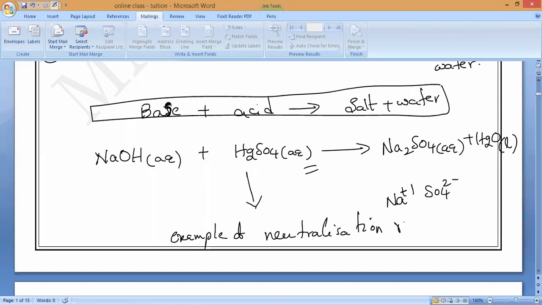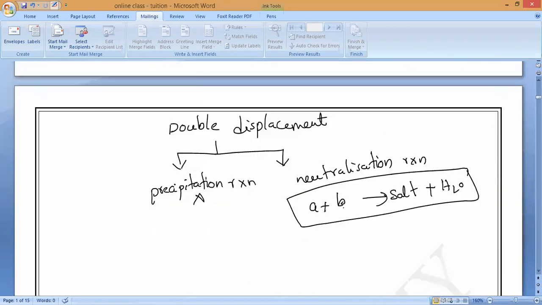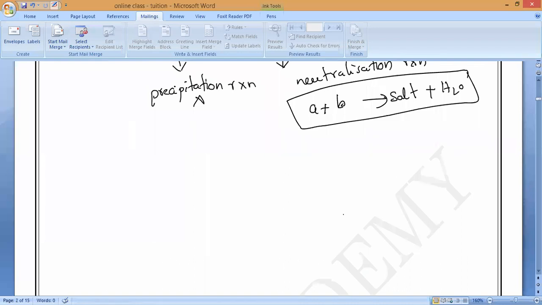Do you understand? That is what you have to understand. So base plus acid will form the respective salt plus water, or else acid plus base will react and form the respective salt plus water. It is an example of a neutralization reaction. We already discussed this neutralization reaction in chapter number 1.